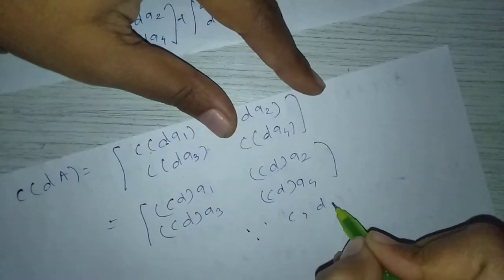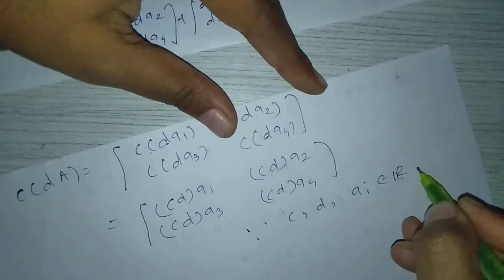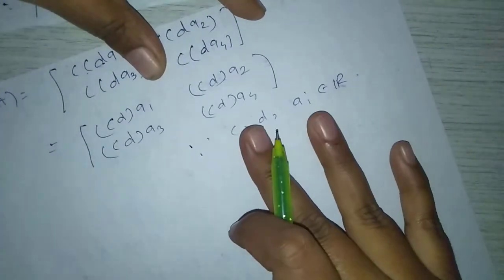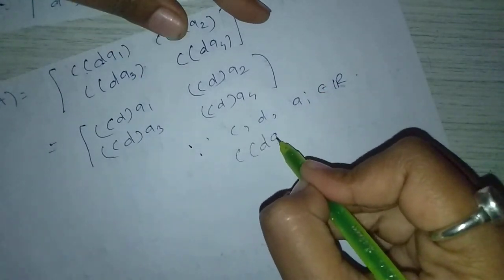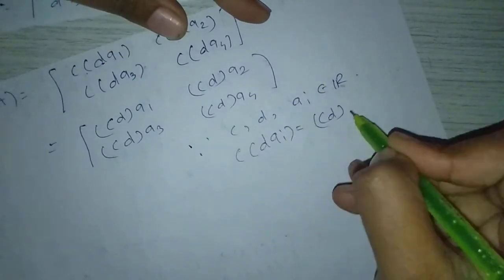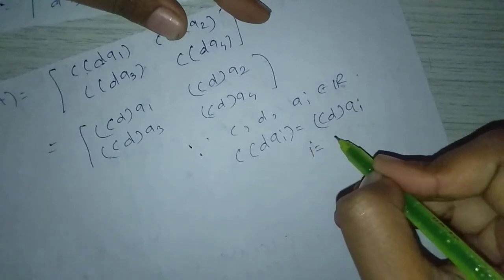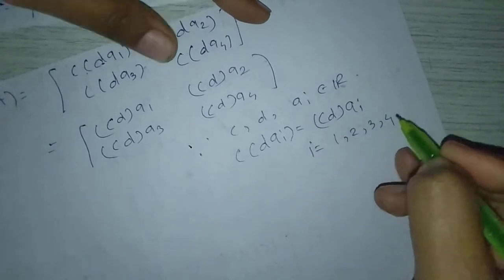Since c d ai belongs to R and associative property under multiplication holds in R, c into d into ai equals c into d into ai, i running from 1 to 4.